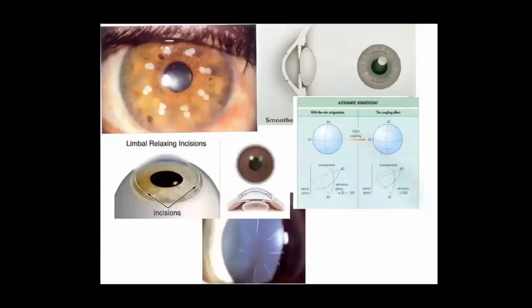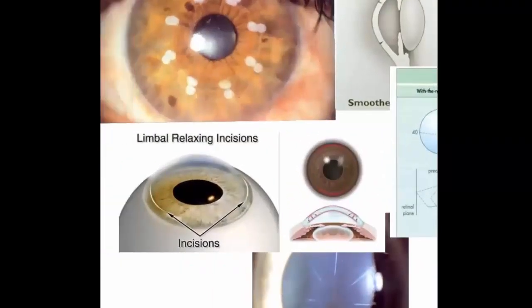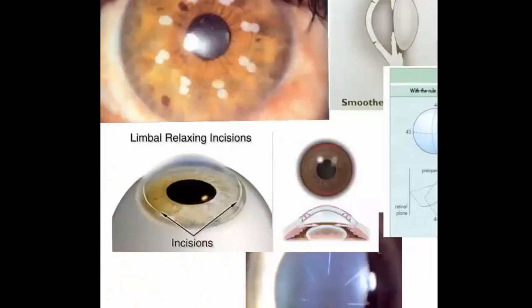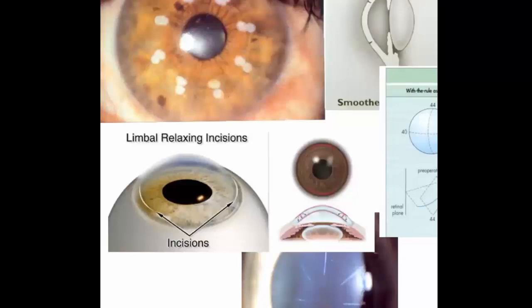So these are some of the different methods. Now, if you see here, you can see this white spot where it has been a conductive method. The other one, you can see here the astigmatism, which has been balanced by doing a cut in the cornea in a place where it is stiff, right? And then you can see down the white lines, those are radial keratotomy, right?